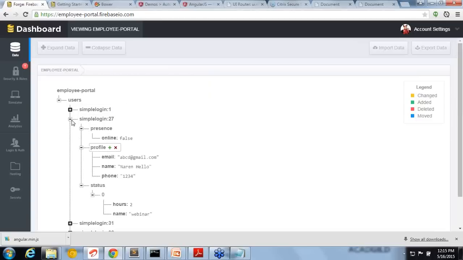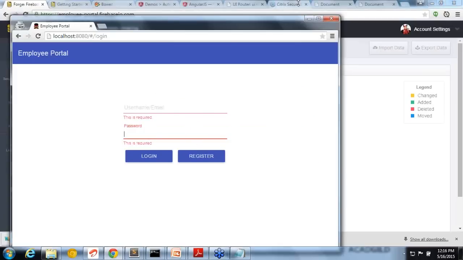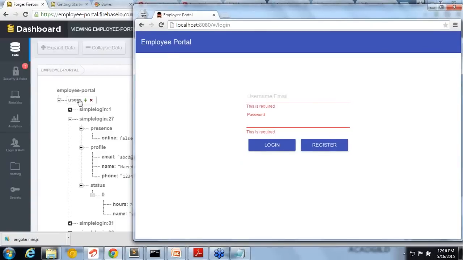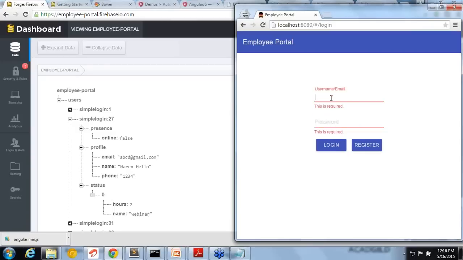For example, you can see abcd, Gmail, Naren, Hello. These are the updates we are making, right? Let me show you an example of how it is updating dynamically. Just notice this left side. So abcd at gmail.com, 1, 2, 3, 4.